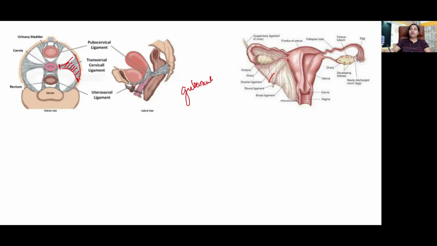And then the next one here, the uterosacral ligament, extends backwards from the cervix to the third sacral vertebra. It pulls the cervix backwards and that also helps to maintain anteversion, anteflexion. The pubocervical ligaments are thin expansions toward the pubic bones. They counteract excess pull by the uterosacral ligaments. The broad ligaments, on the other hand, are peritoneal folds extending from the lateral surface of the uterus to the lateral pelvic wall.